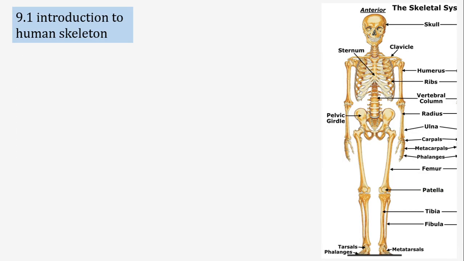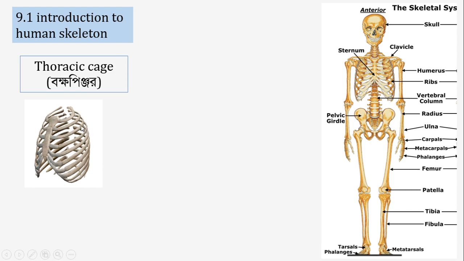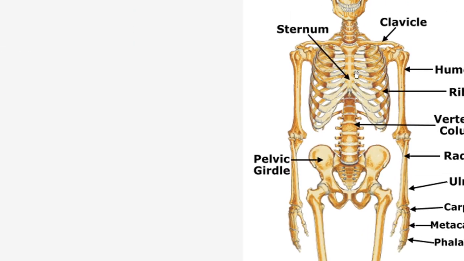And now we will come further down to the chest. In the chest region, we term this part the thoracic cage, in Bangla called bokkhopinjor. In the thoracic cage, the sensitive organs of our body, the lungs, heart, etc., are safely enclosed.